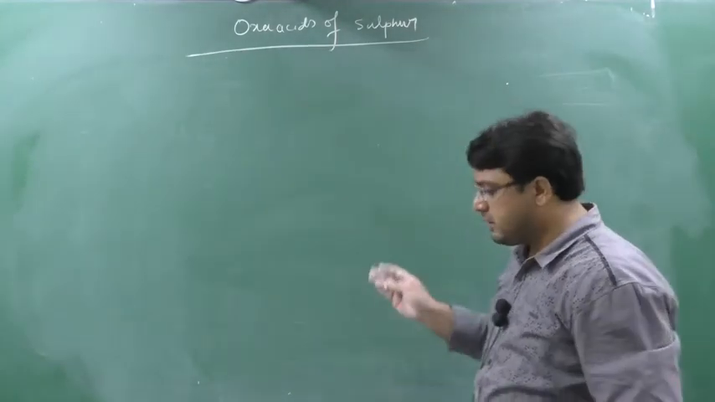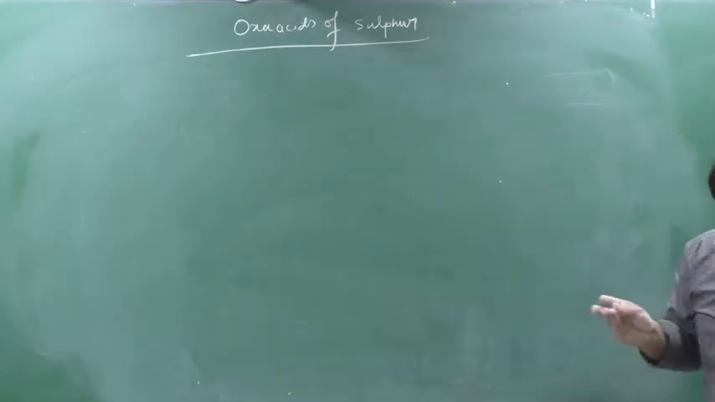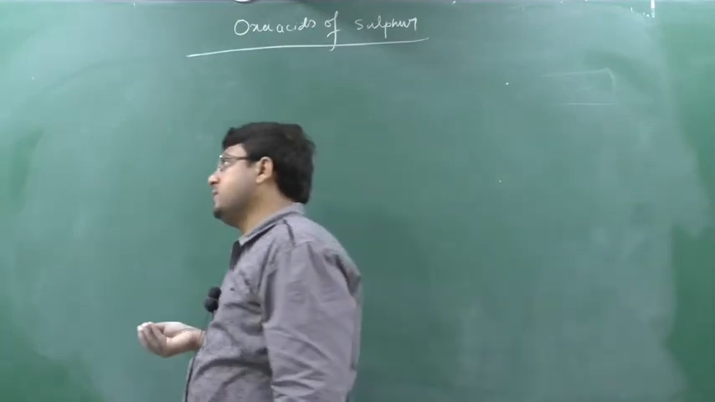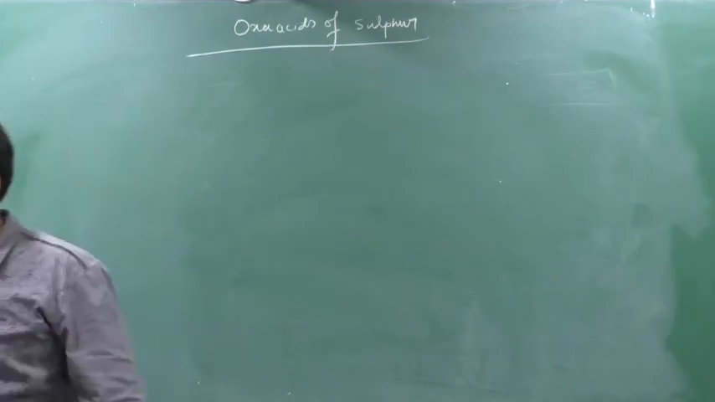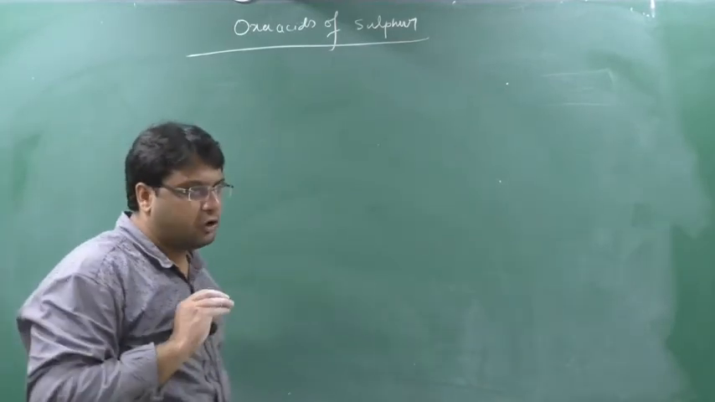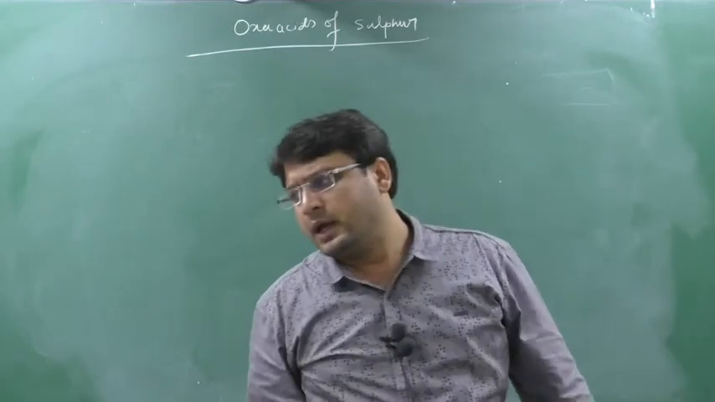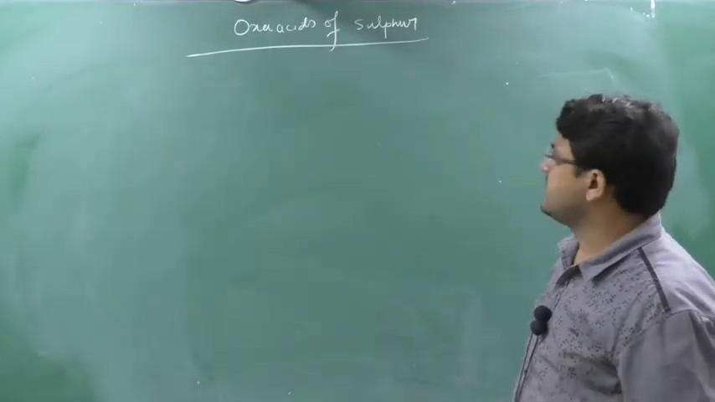There are a number of oxoacids of sulfur, and among them there are a few acids which are unstable and cannot be separated into salts. Clear? You will read the textbook and come to know this. So one by one we will see the oxoacids of sulfur.